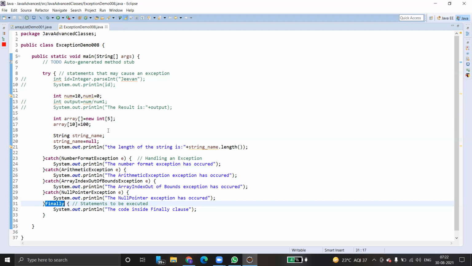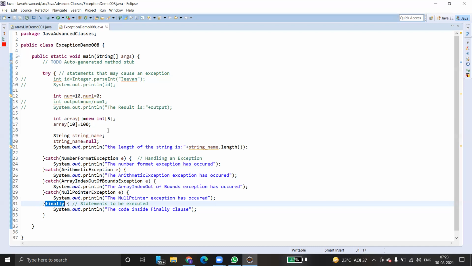So what are the advantages of exceptions? It ensures our program flow does not break when an exception occurs. That means if any exception occurs, it does not break the general flow of the program. By handling these exceptions, we can make sure that all the statements execute and the flow of the program does not break. So this is all about exceptions and how to handle them.